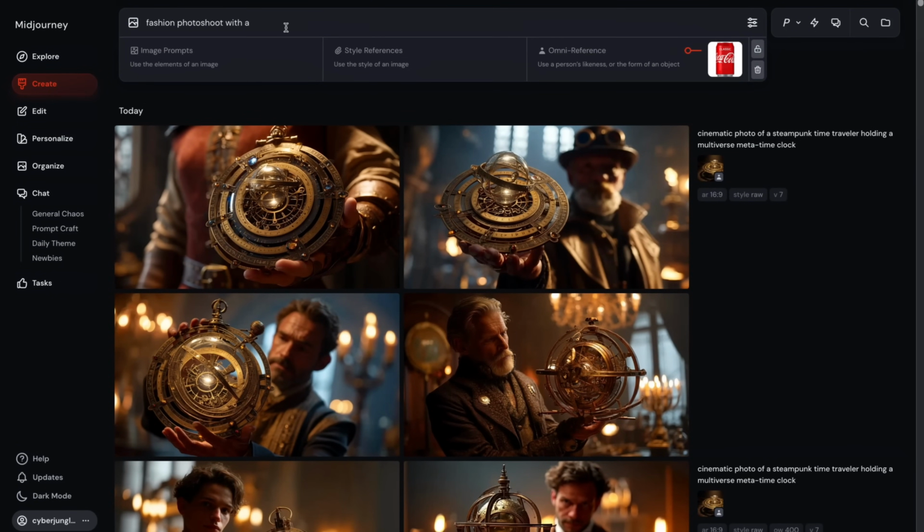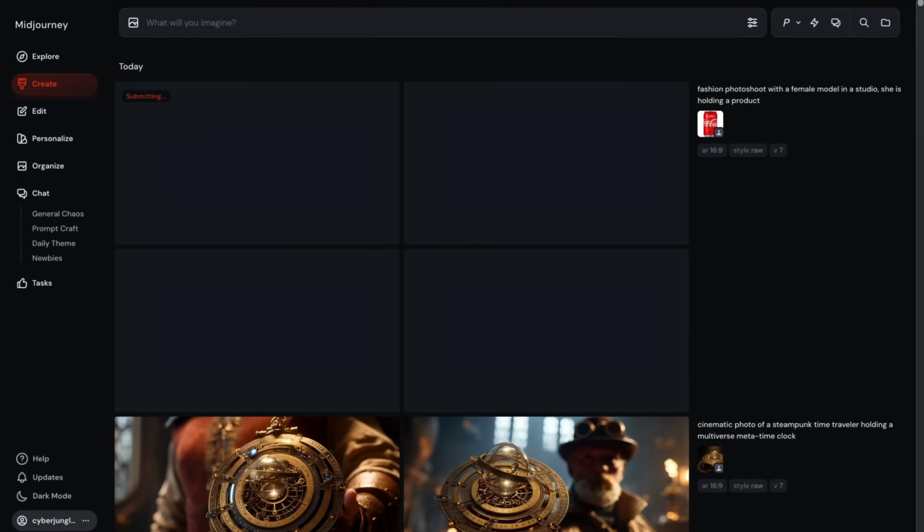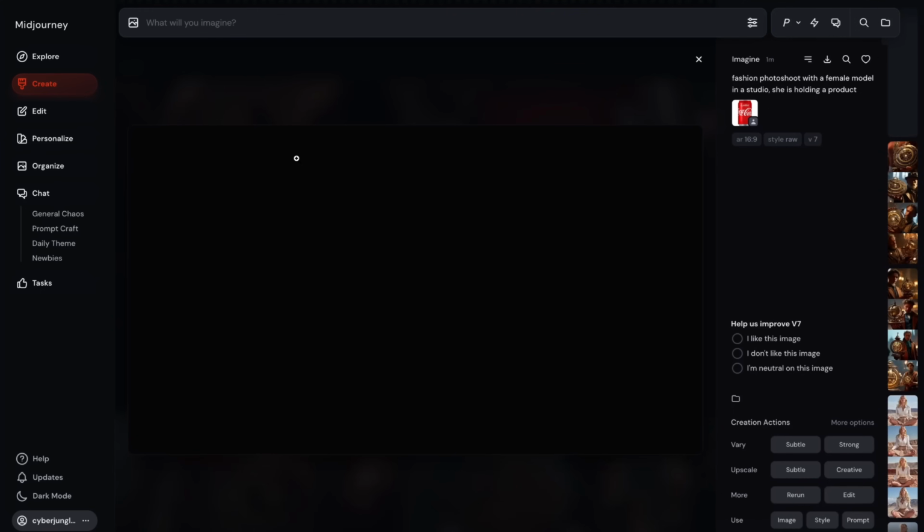Fashion photo shoot with a female model in a studio. She's holding a product. I didn't specify Coca-Cola because then maybe it would pull it out from its training data. I just wrote she's holding a product. That's it. All right, so we got mixed results.